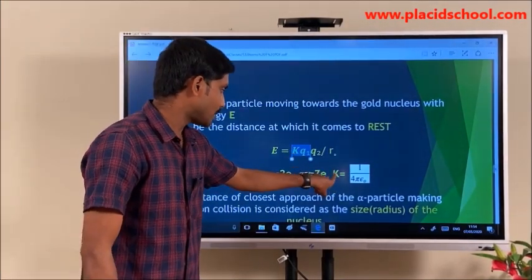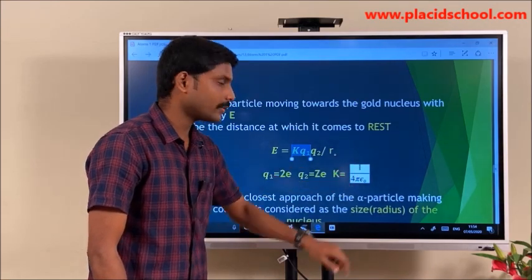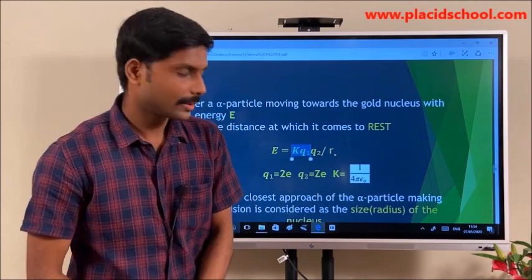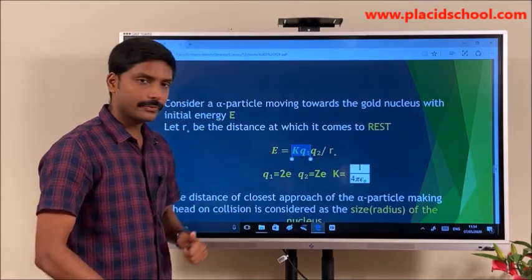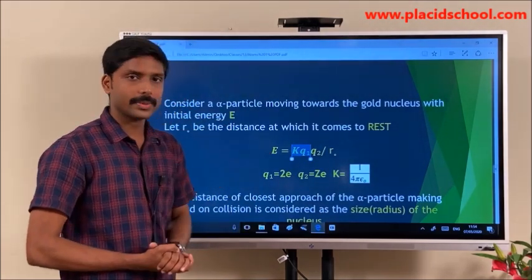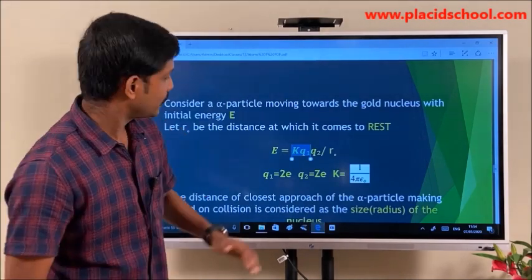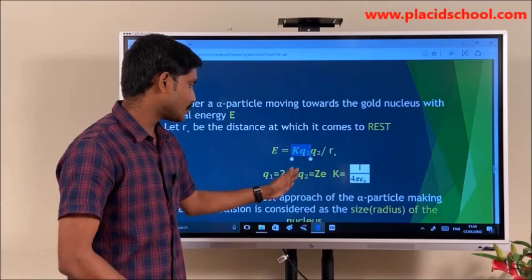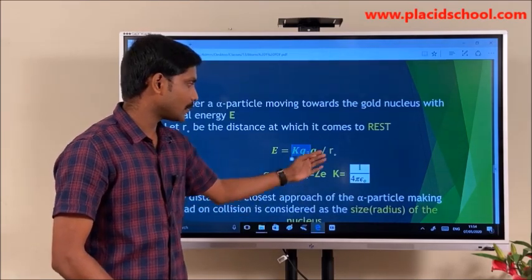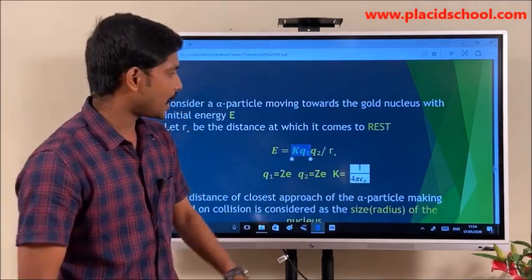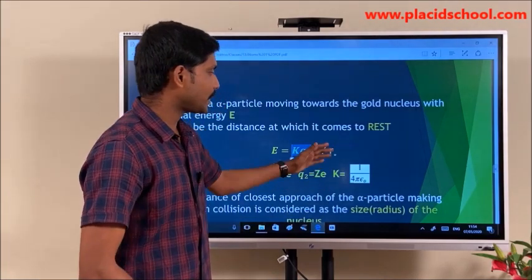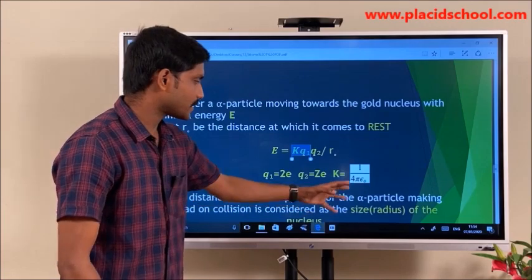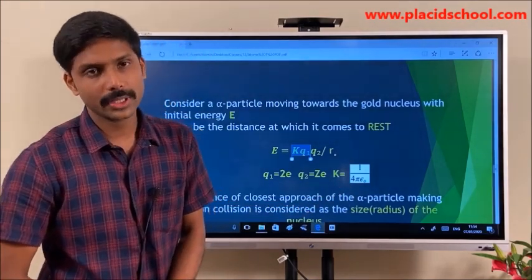Here the term K, which is a constant, is 1 by 4 pi epsilon 0. Its value is 9 into 10 power 9. We know the energy that we are supplying to the alpha particle. K is a constant quantity, and Q1, Q2, we know the values. The only unknown here is R0, and it can be calculated easily. This is how we can calculate the size of the nuclei.